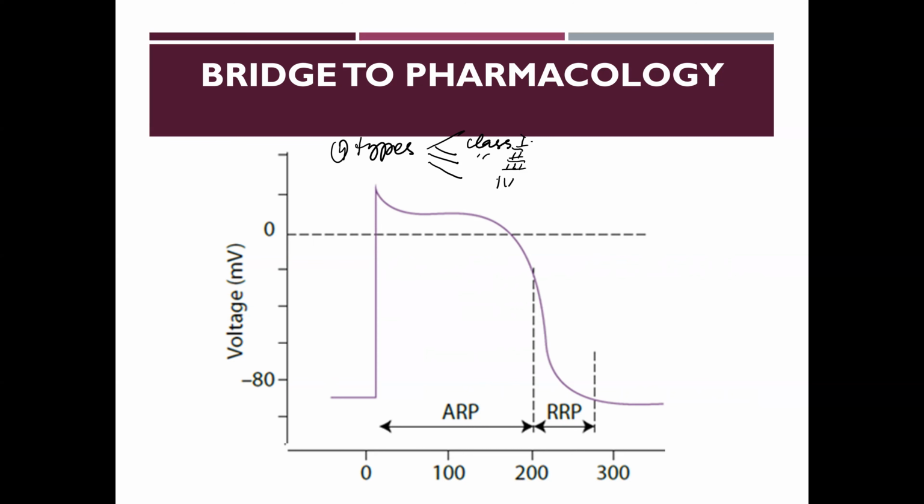The class 1 antiarrhythmic drugs basically block sodium voltage gated channels.